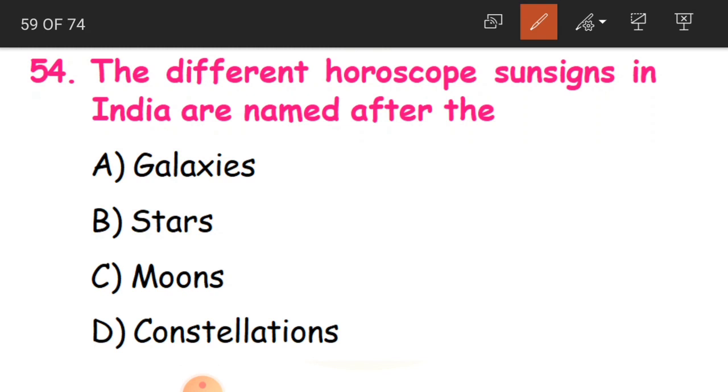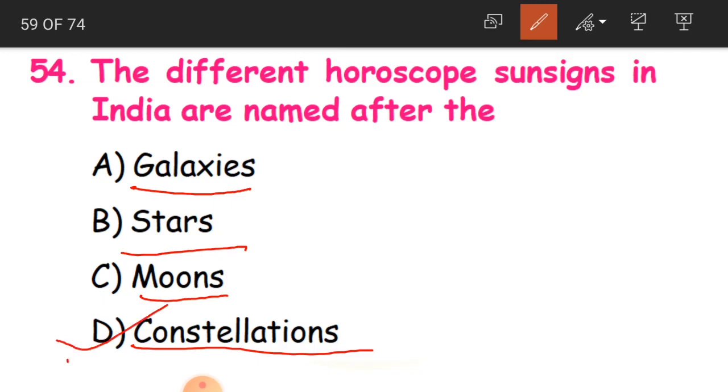So these horoscope sun signs, especially in Indian astrology, are named after what? Either galaxies, stars, moons, or constellations. And the answer is D, constellations.